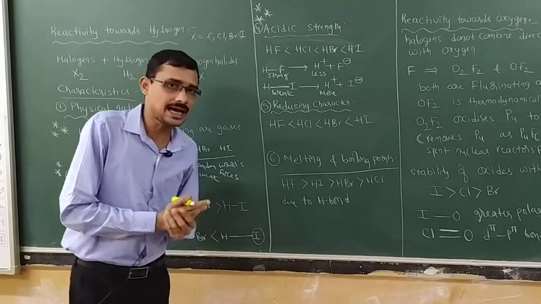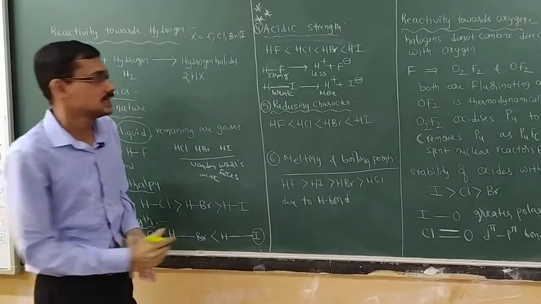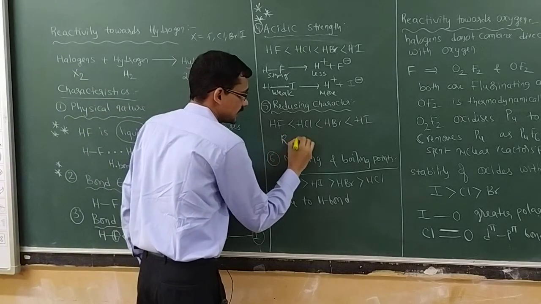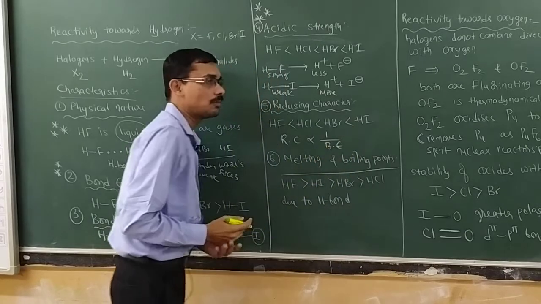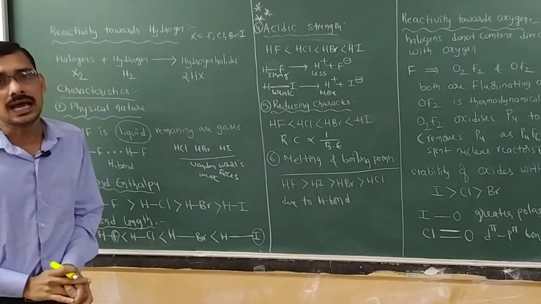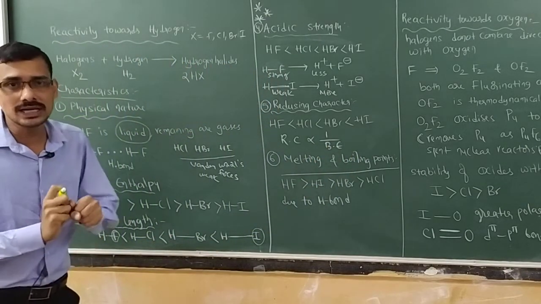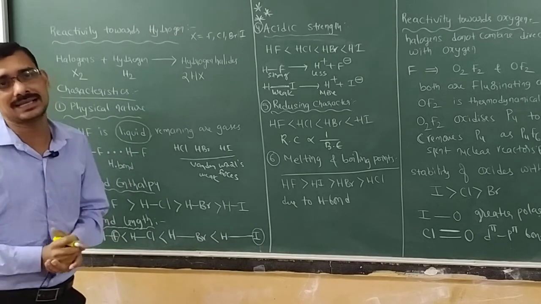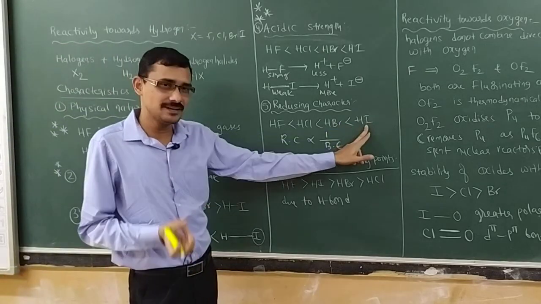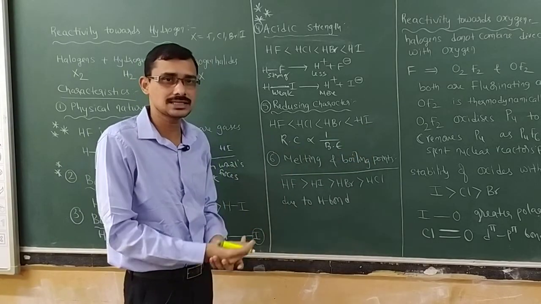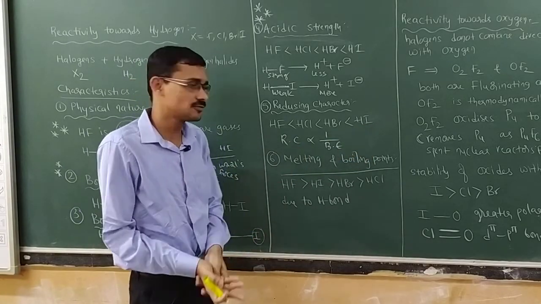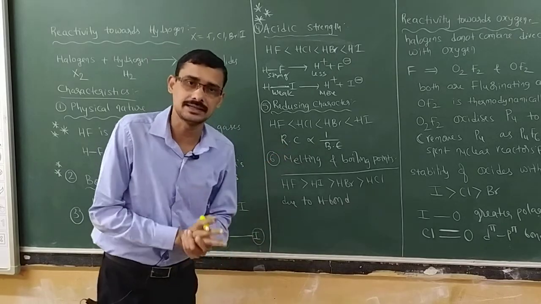Next, reducing character depends upon what? Bond strength. Reducing character is inversely proportional to bond strength or bond energy. The higher the bond energy, the lower the tendency to undergo chemical reactions. This one has very low bond strength, so the bond will cleave readily and undergo chemical reactions, undergo oxidation. Therefore, they are called reducing agents.